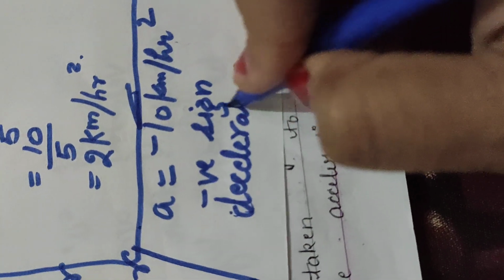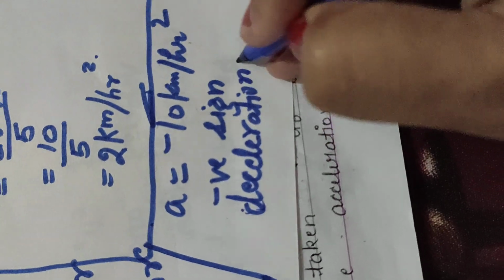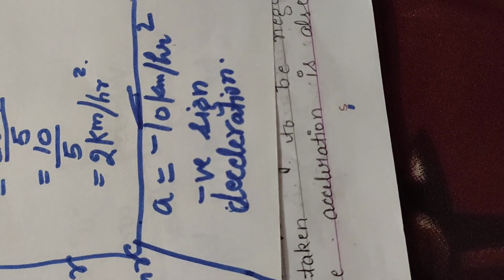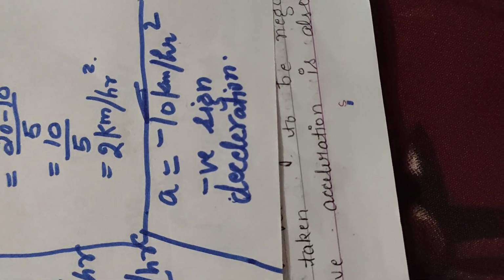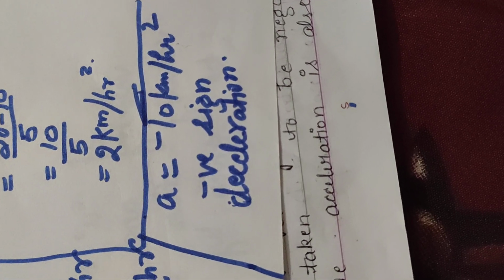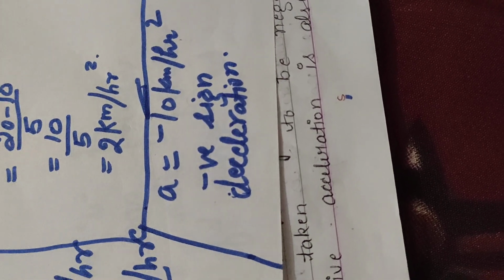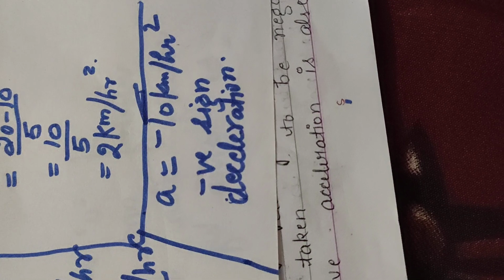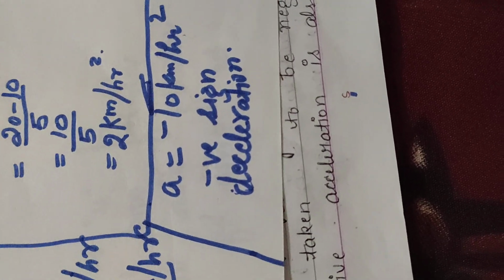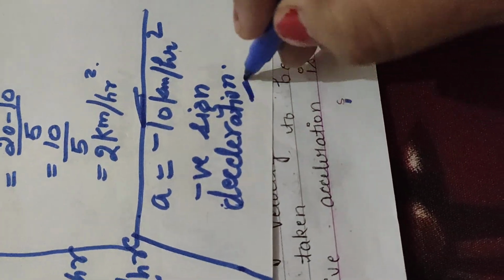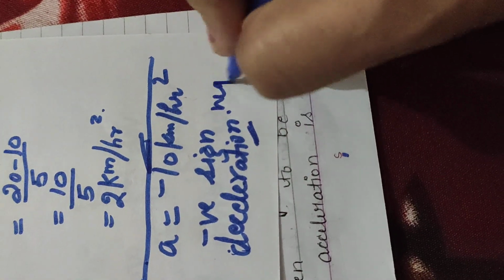Whenever the initial velocity is greater than the final velocity, there will be negative acceleration. If you have applied brakes in a vehicle and reduced the velocity of a particular object, then there will be deceleration or negative acceleration.